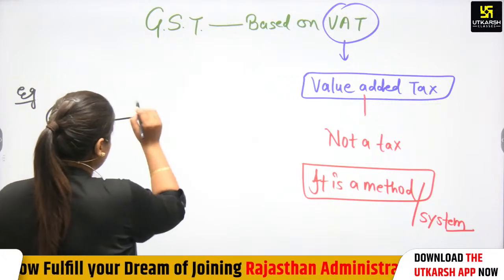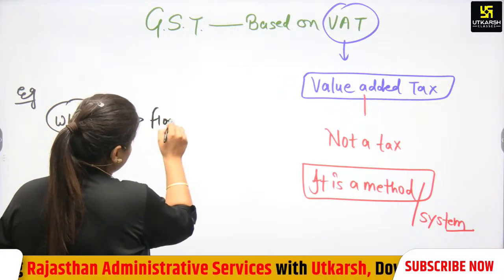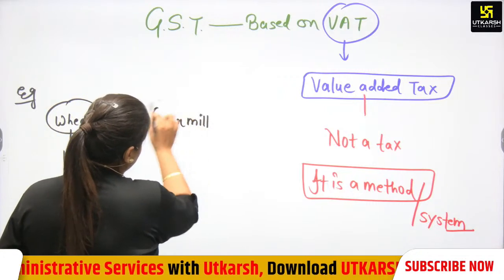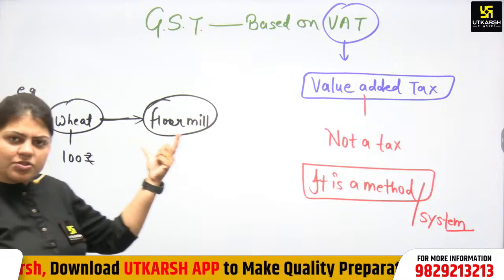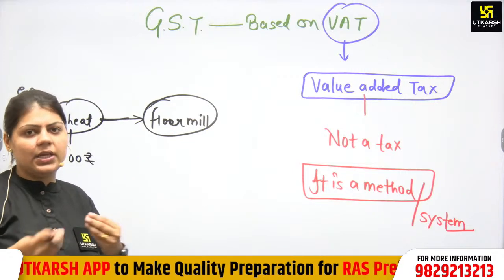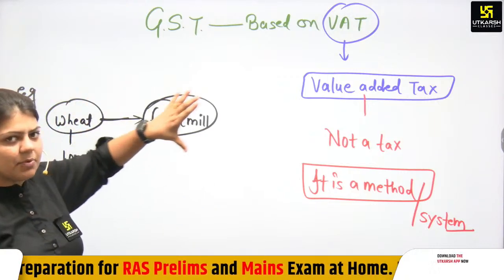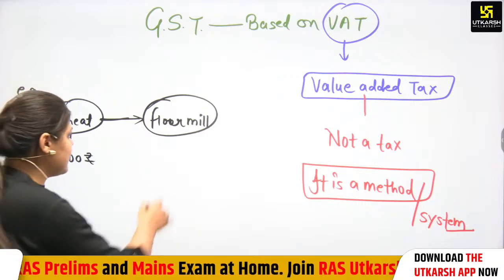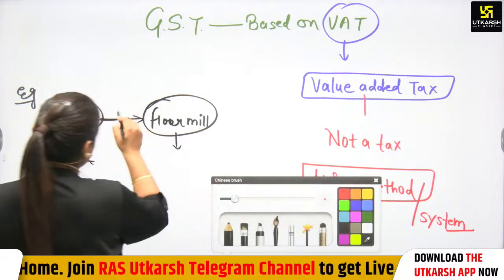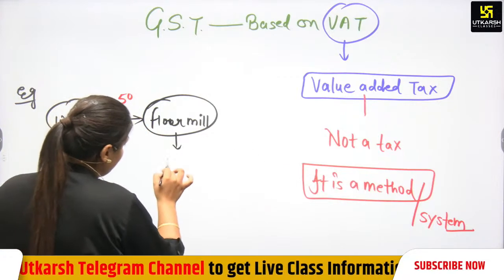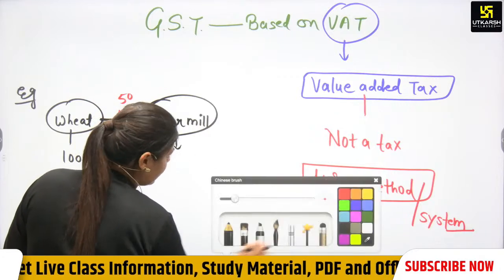Then the wheat reaches the flour mill, the mill which converts it into flour. There is some cost also, as machines are used in the process. Suppose the cost is 50 rupees. Then the flour becomes ready at 150 rupees.